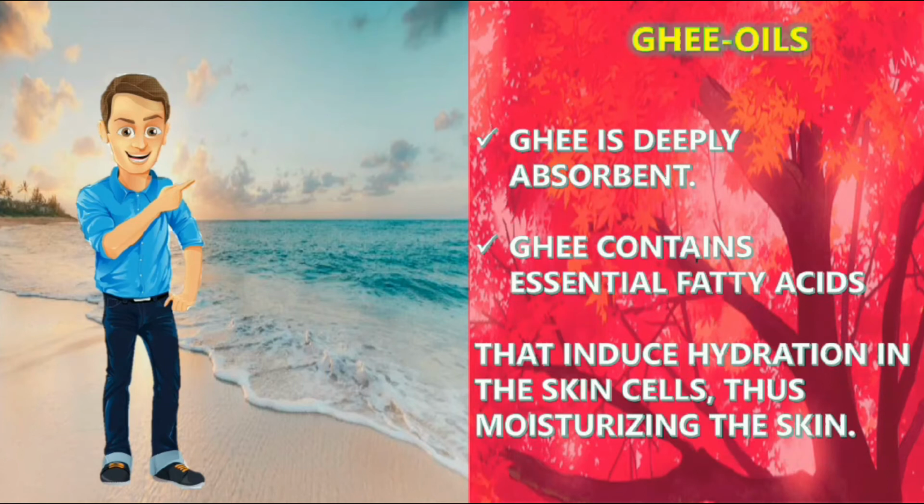Ghee is deeply absorbent. Ghee contains essential fatty acids that promote hydration in the skin cells, thus moisturizing the skin. So it has many fatty acids. The use of taking ghee is that it makes your skin more moist, and it will also hydrate the skin cells.